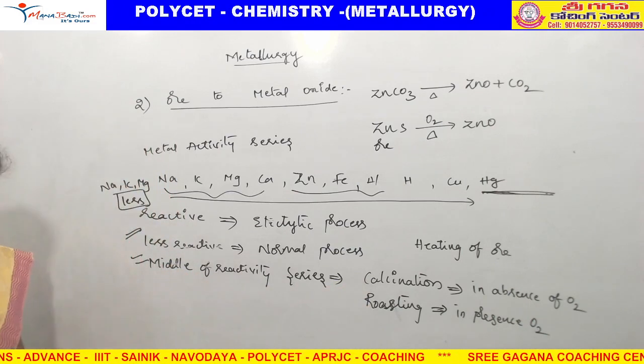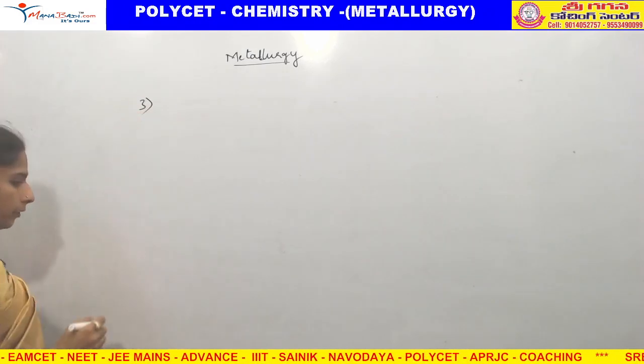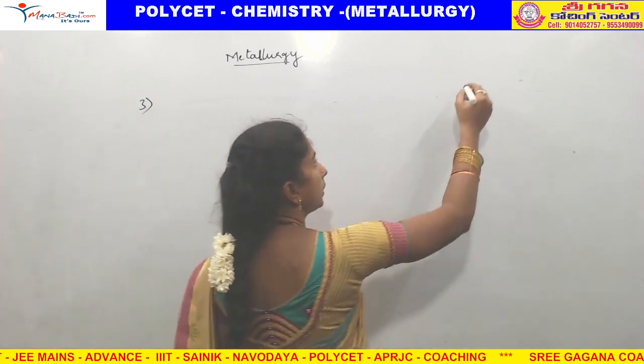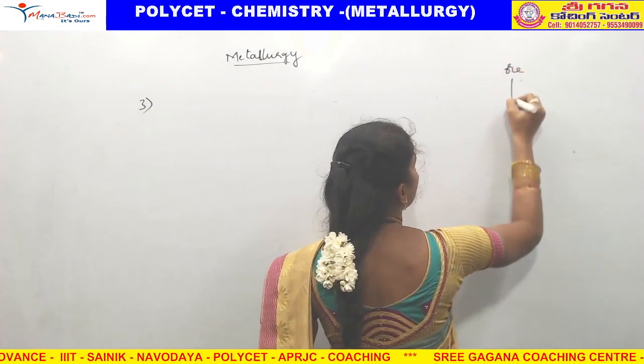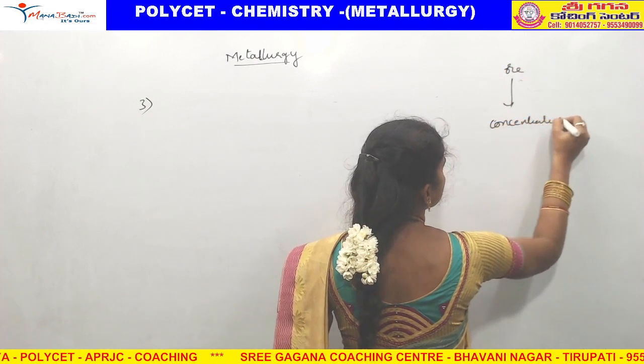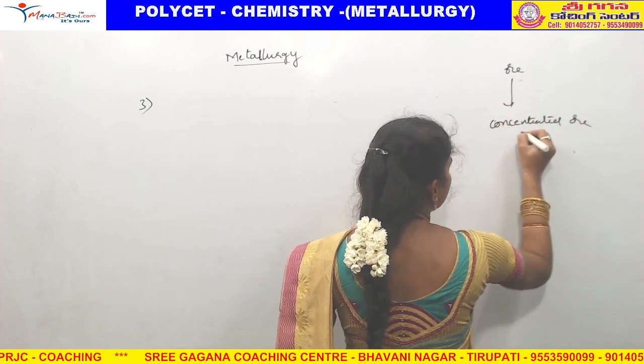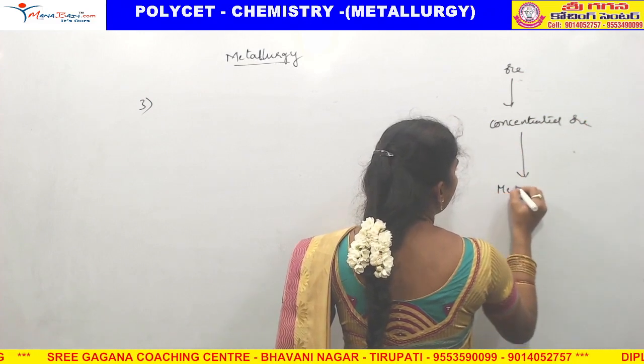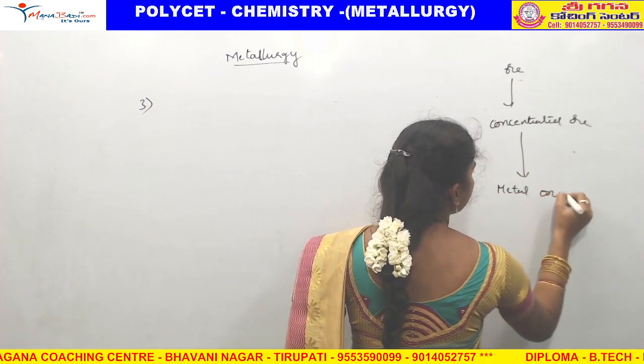I hope you understand. Now the first method, ore to concentrated ore, is completed. Concentrated ore to metal oxide is also completed.